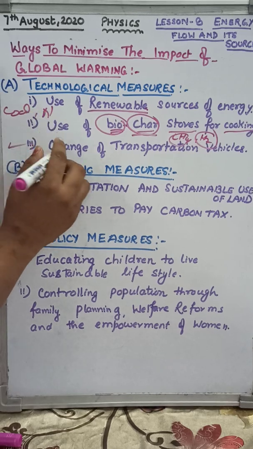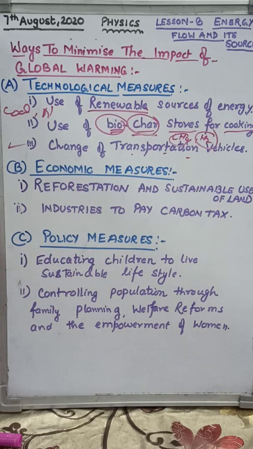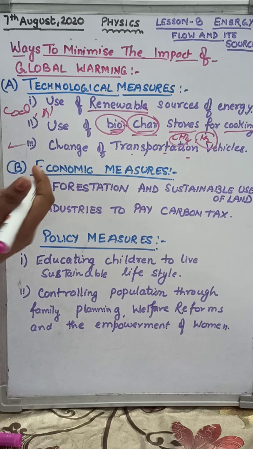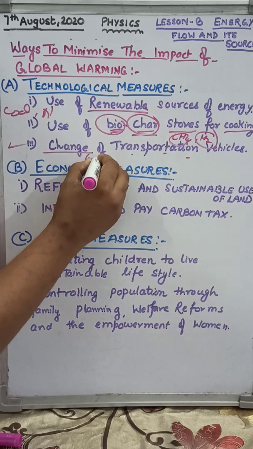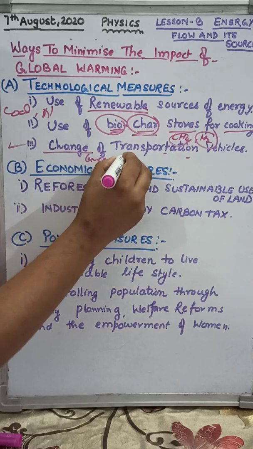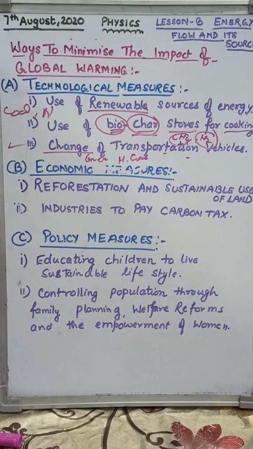Now the third one, change of transportation vehicles. Vehicles like lorries and trucks that are used for transportation should not be run by the internal combustion engine, which emits greenhouse gases. Clear?